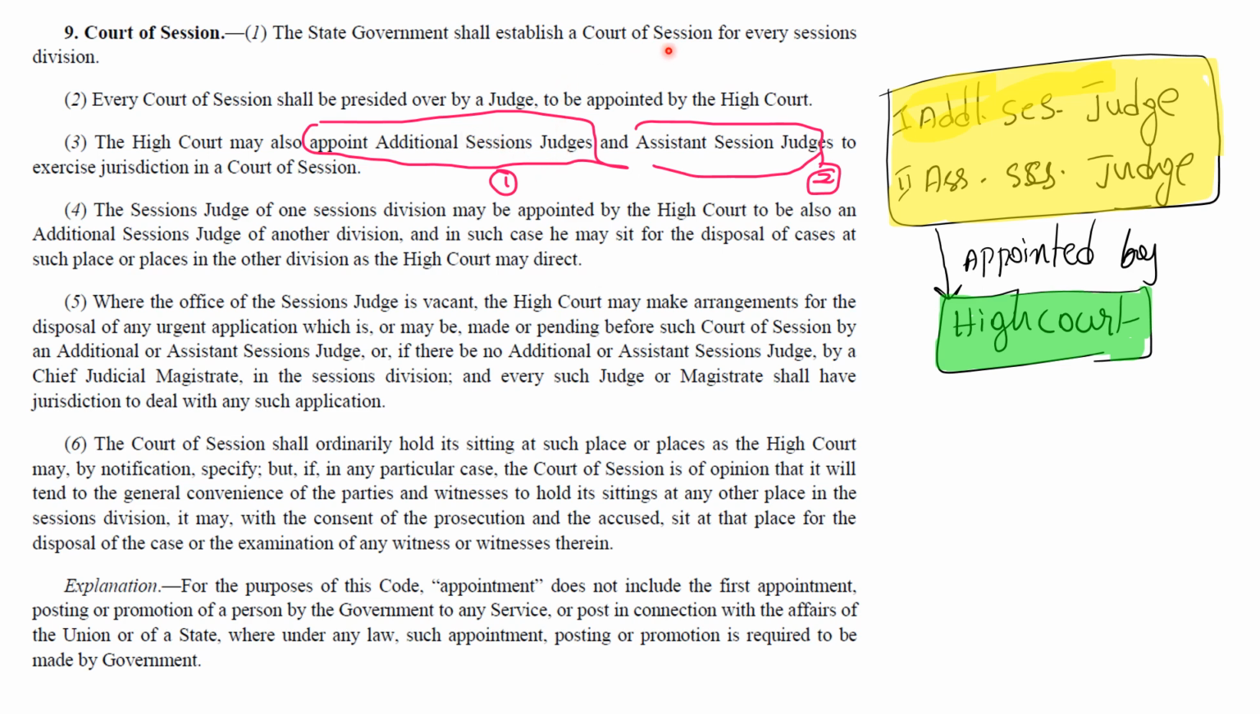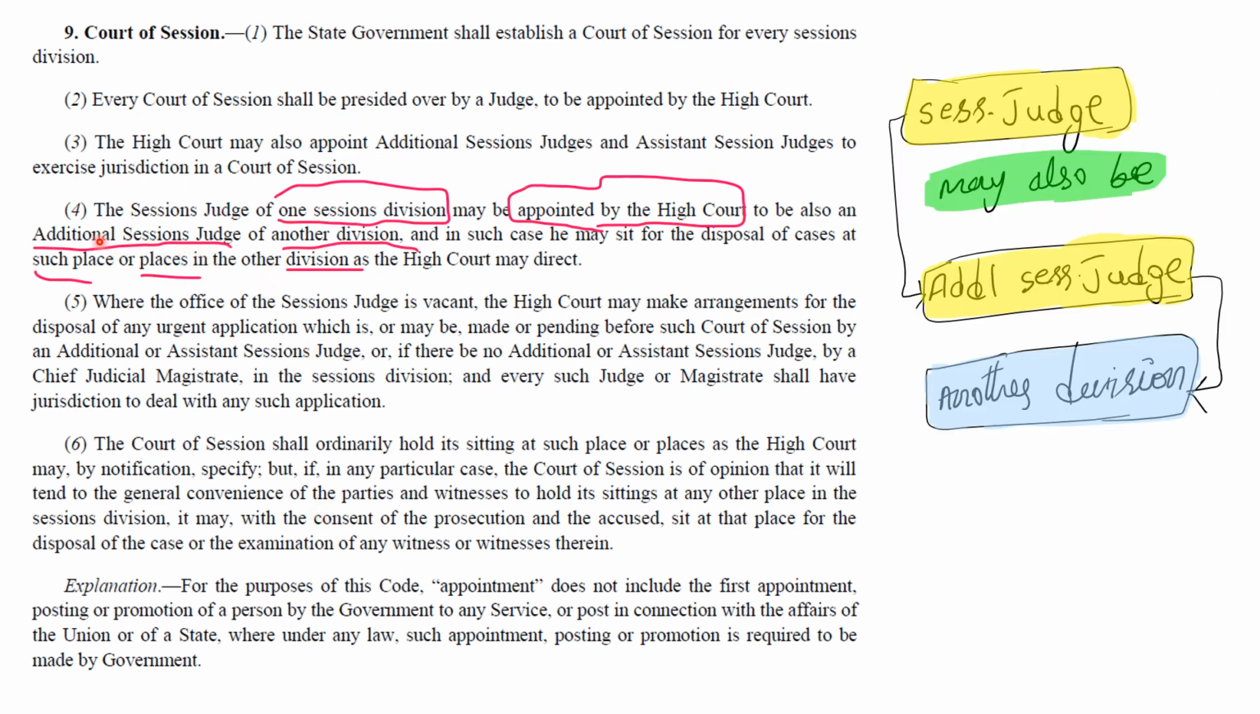Okay, this subsection ensures that the judiciary can efficiently handle the case load. So why is the High Court giving powers to these persons, the additional session judge and assistant session judge? The main purpose is to maintain the caseload efficiently. Okay.